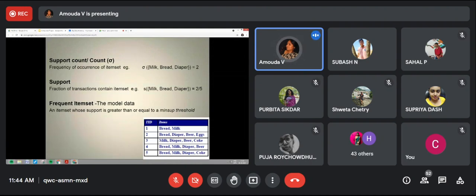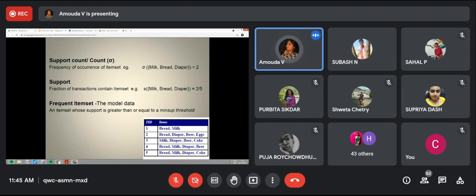Okay, support count is the number of occurrences of items. How many times the items are occurring in the whole transaction is the support count. You can say support count or simply count, and it is represented by sigma. Support is different from support count. Support is the fraction of transactions containing the items.